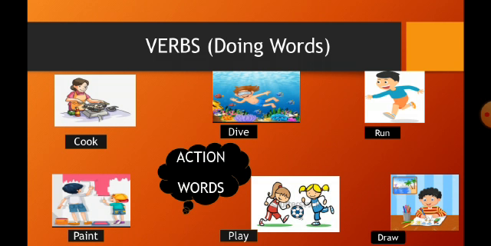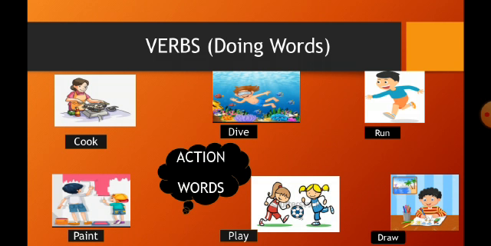Second, Shyam will dive underwater. So, dive is an action which Shyam is doing. So, it will be a verb. Rohan will run fast. Run is the action which Rohan is doing. So it is a doing word.